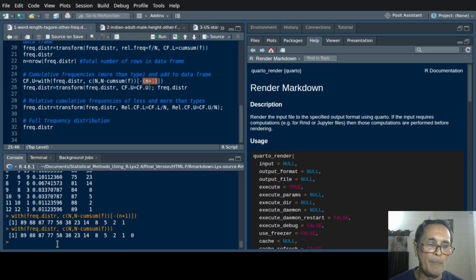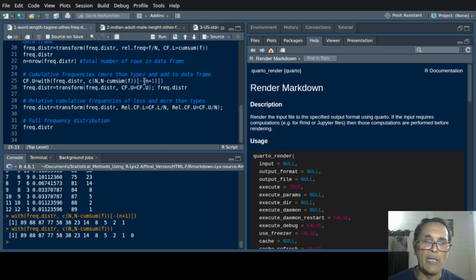You know why? Because this n, 89, has been appended before the n minus 1. Remember, this n minus 1 already contains 12 observations. So this should be 12 and this n makes 13. But we don't need the 13th one.